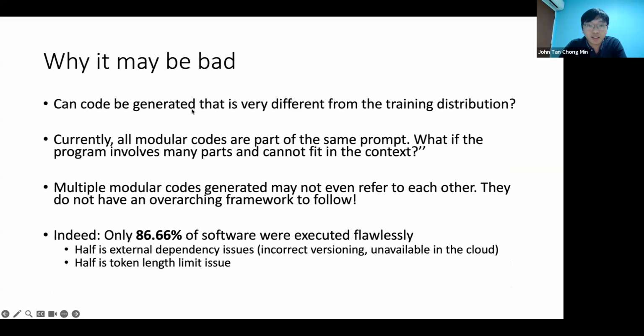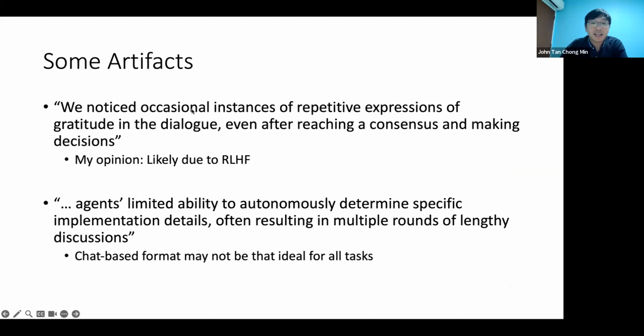All right. So the last part here, some of the artifacts that they notice. These are not exactly cons, but they realize that there are repetitive expressions of gratitude, like thank you, good day, you know, that kind of stuff. My take on this is that it's because of RLHF. Humans like to hear thank you a lot, so maybe that's why the agents keep saying thank you. Maybe ChatGPT is not trained to say, okay, I'm going to end the conversation now, because that sounds rude to humans, right? So when you have two ChatGPT agents talking to one another, neither one wants to end the conversation. So this is what happens.